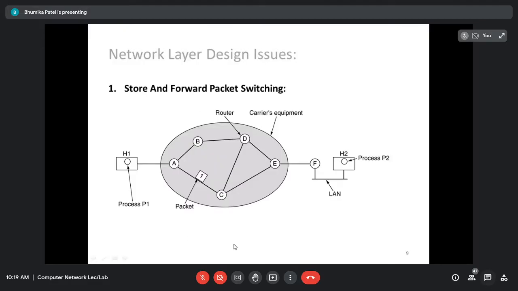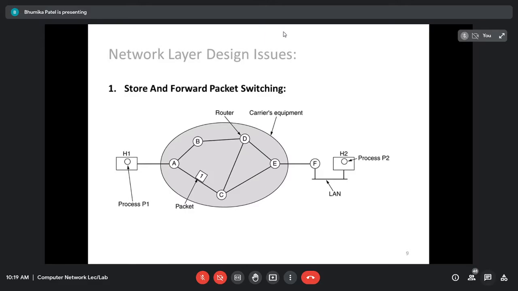So the first issue we are going to see is store and forward packet switching. There are two types of transfer mechanism, that is packet switching and circuit switching. First we are going to see packet switching, right? As the name says, store and forward. So we have to store the packet and then forward that packet into the path, right?